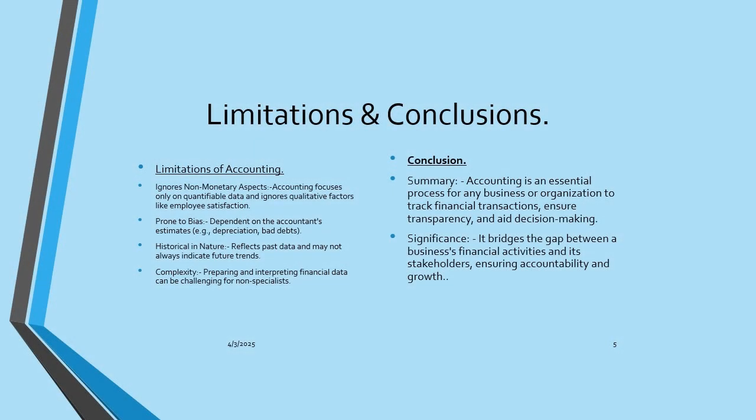In the next page we have limitations and conclusion. The conclusion is the summary and significance of what we read in the above pages, and the limitations are: first, it ignores non-monetary aspects, as accounting focuses only on financial transactions that are related to the business. The second is that it is prone to bias, as it is dependent on the accountant's estimates, for example depreciation, bad debt, etc. The next is that it is historical in nature. It reflects past data and may not indicate future trends. The next limitation is complexity. Preparing and interpreting financial data can be challenging for non-specialists like clerks or normal employees.